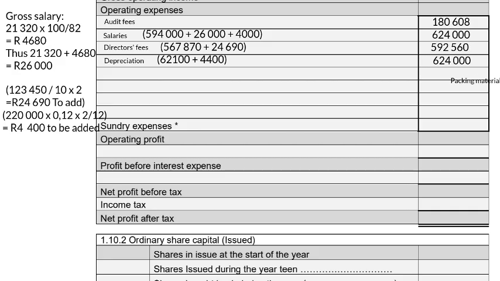Packing material. From information 1, we paid 52,000, then we go to adjustment B. And adjustment B, we have 4,000 Rand of unused packing material, which we need to subtract. So the amount for packing material that needs to be paid is 48,000 Rand.